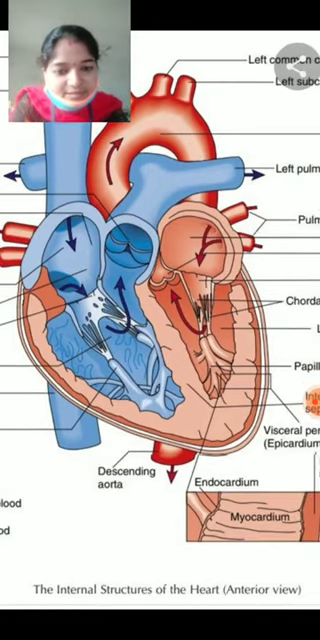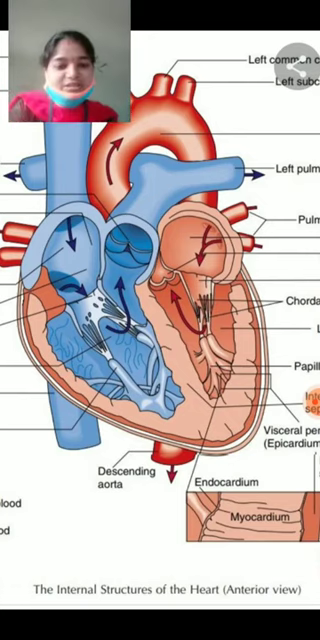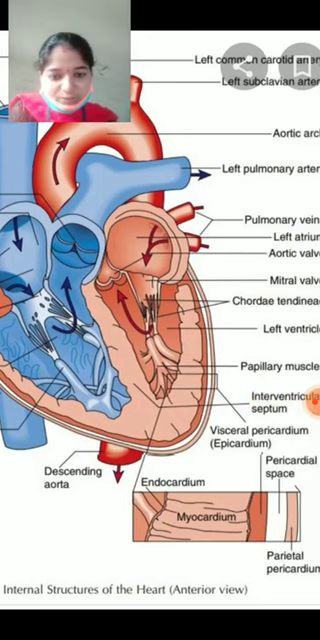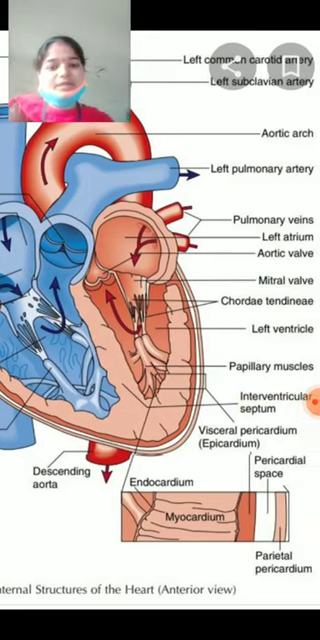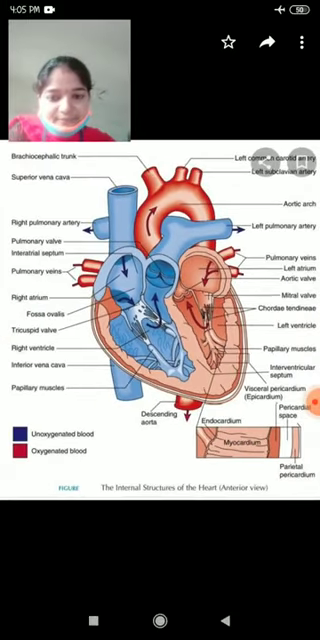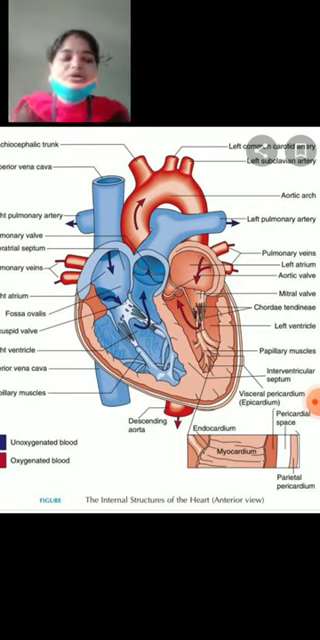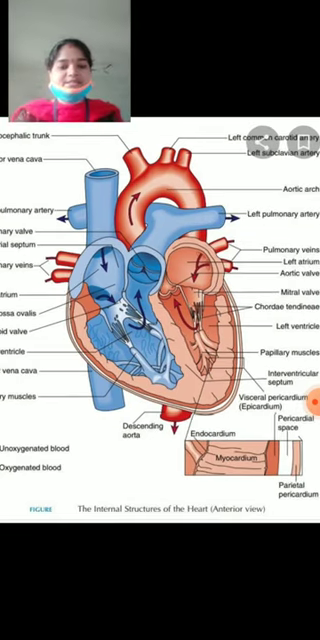Here, the inner surface of the ventricles rises into muscular ridges. What we call them is columnae carneae. The muscular structures inside the ventricles form the columnae carneae. Some of these ridges are large and conical. They are called papillary muscles.